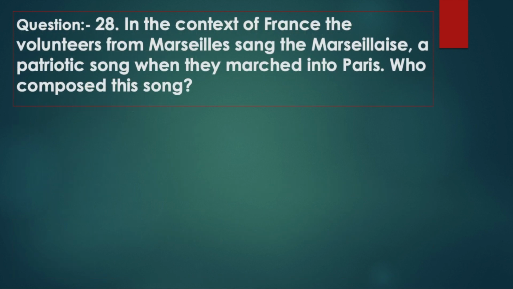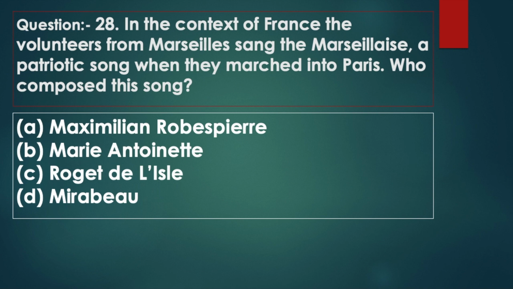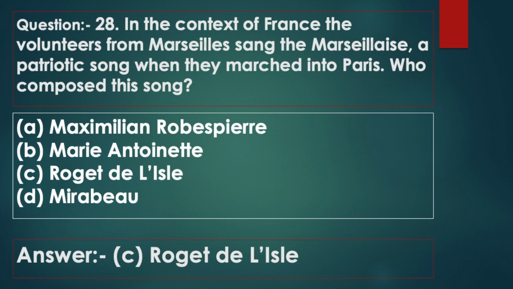Question 28. In the context of France, the volunteers from Marseille sang the Marseillaise, a patriotic song, when they marched into Paris. Who composed this song? Option A, Maximilien Robespierre. Option B, Marie Antoinette. Option C, Roger de l'Isle. Option D, Mirabeau. Answer: option C, Roger de l'Isle.